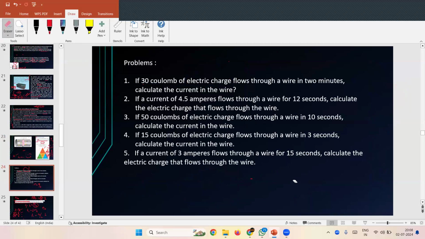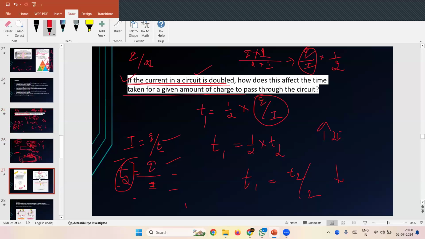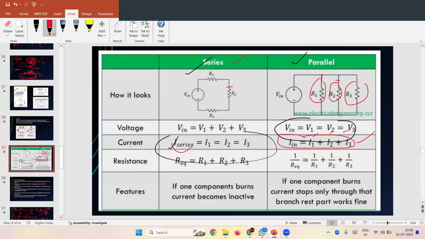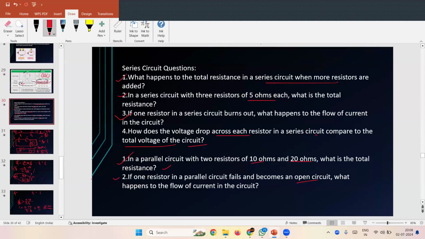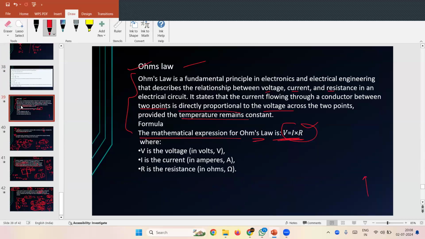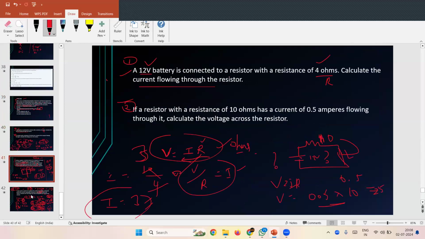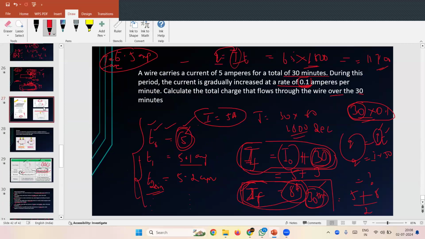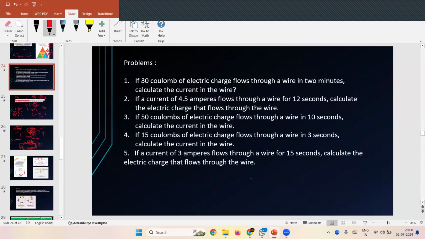So then we are going to start with the problems. Tomorrow, in tomorrow's class, we will start solving the problems. We have a series of problems, and then we have circuits, and then we have resistors, and then we have series and parallel, and then we will have questions on series and parallel connections, a lot of questions, and then we'll go to Ohm's law. Then we have some problems on Ohm's law, and then we'll go to heating effect. So this is a big chapter indeed. Tomorrow we'll solve all these problems. Okay, ma'am.